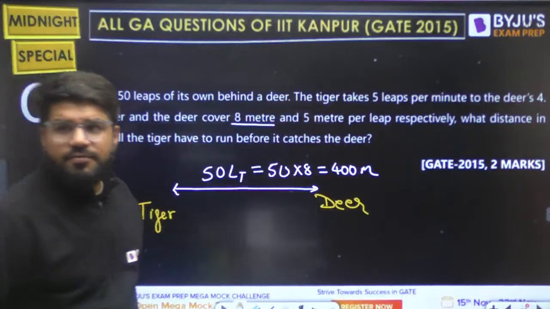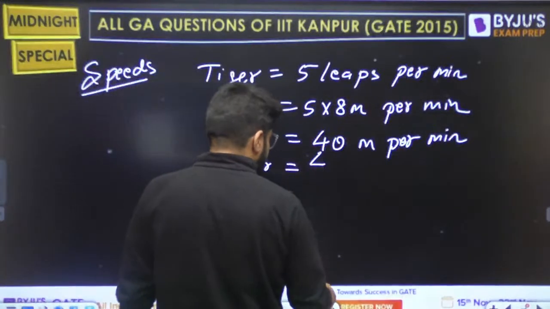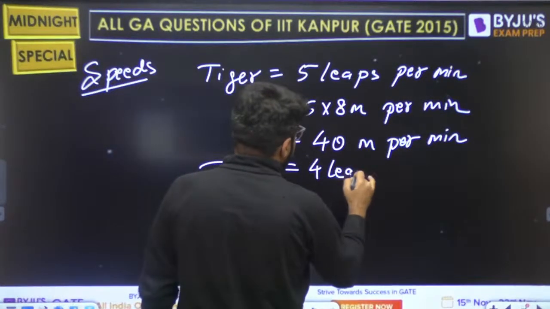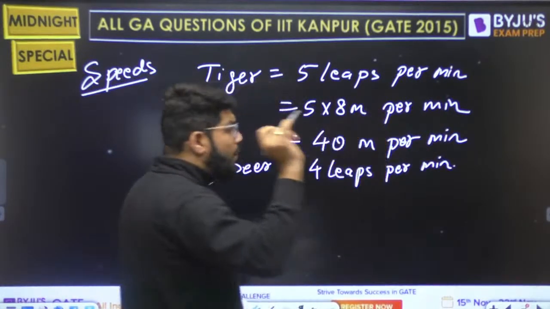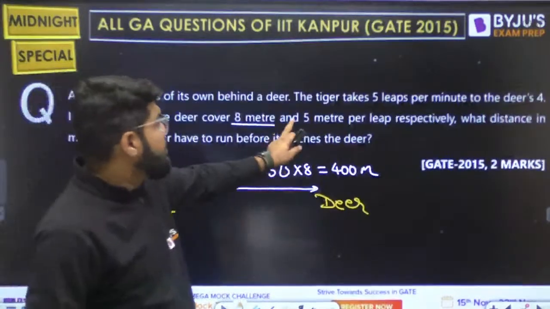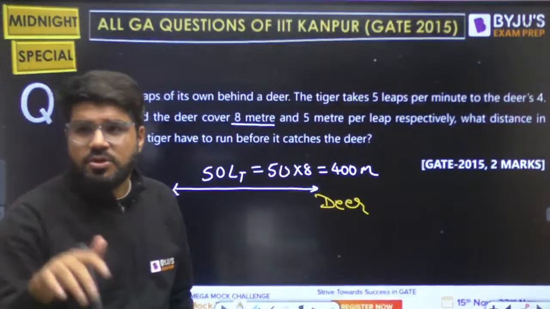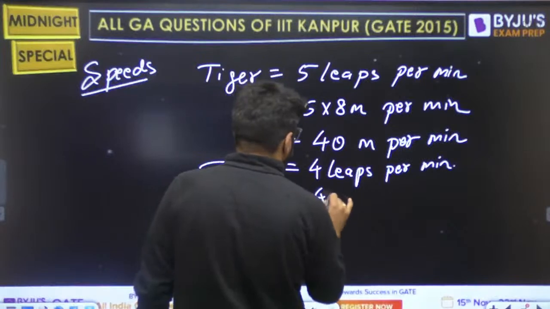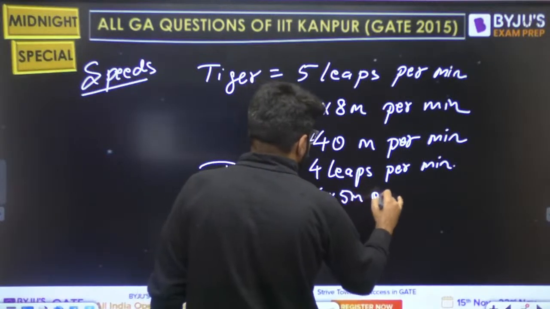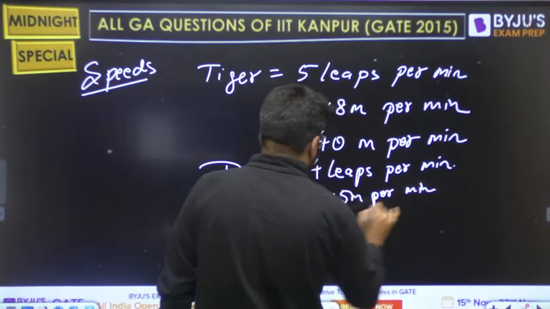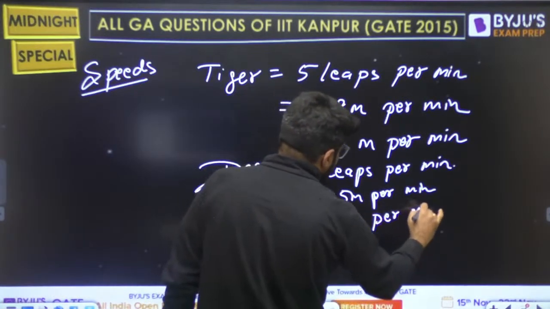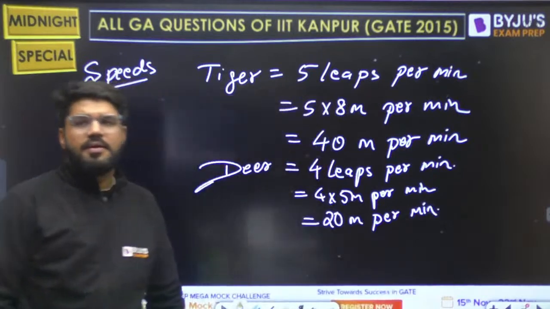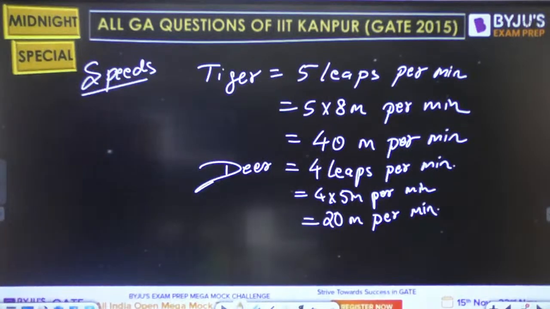But if I want to talk about the deer, the speed is 4 leaps. Tiger 5, deer 4. Right. So deer is having the speed of 4 leaps. In 1 minute, he will jump 4 leaps. But 1 leap of deer is 5 meters. That is also different. So this is 4 cross 5 meter per minute, and eventually that is 20 meter per minute.